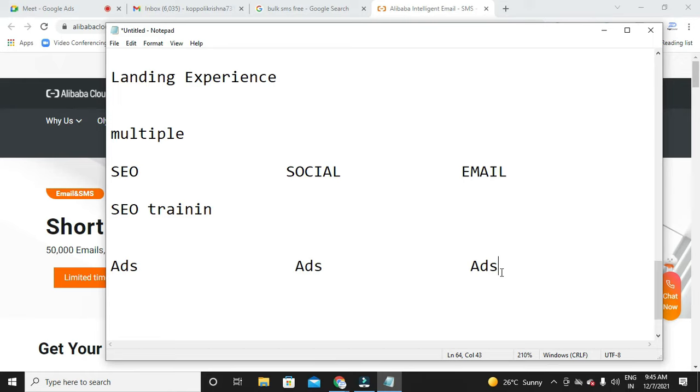So what happens if your ad is relevant? Automatically your CTR will improve. So this is one factor: grouping your keywords under one ad group.